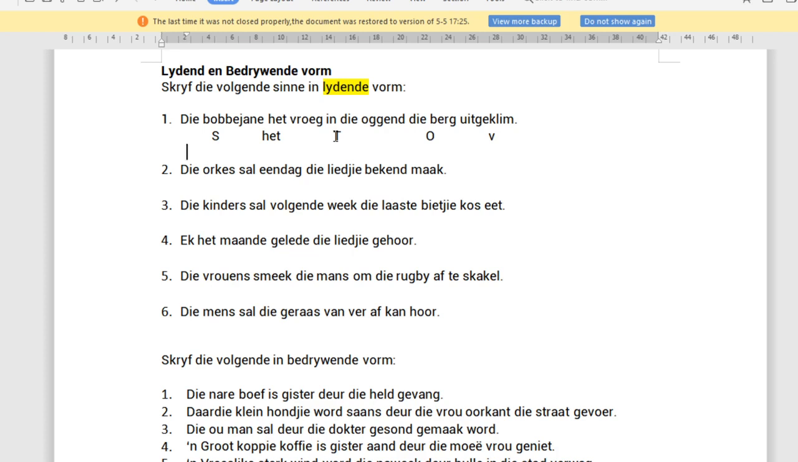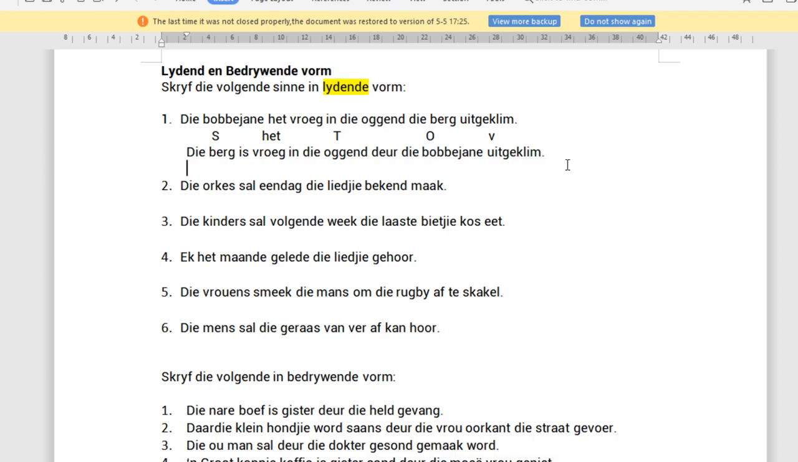So we're changing it to lydende vorm. So we're swapping the object and the subject and we're adding deur. So we start with the object, which is die berg. The het changes to is. Then we've got time, vroeg in die oggend. Then we've got deur, the subject, deur die Bobbejane. And the verb stays the same, uitgeklim, because it already has a ge, so we don't need to change that. Okay, die Bobbejane het vroeg in die oggend die berg uitgeklim. Die berg is vroeg in die oggend deur die Bobbejane uitgeklim.